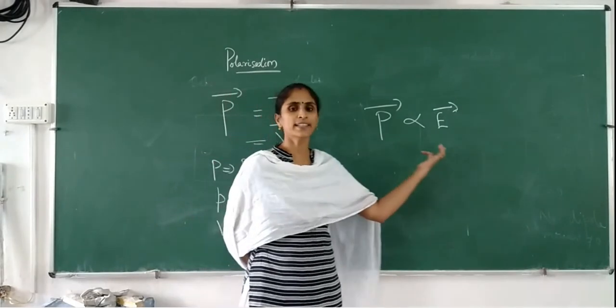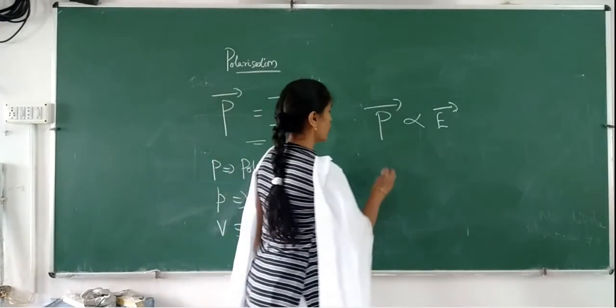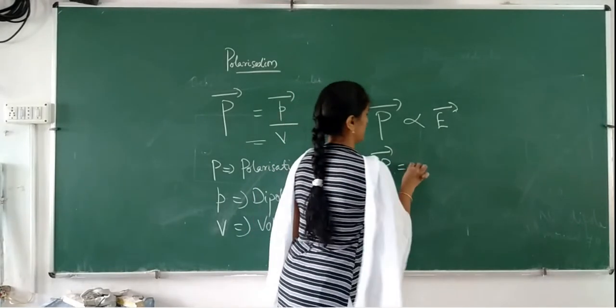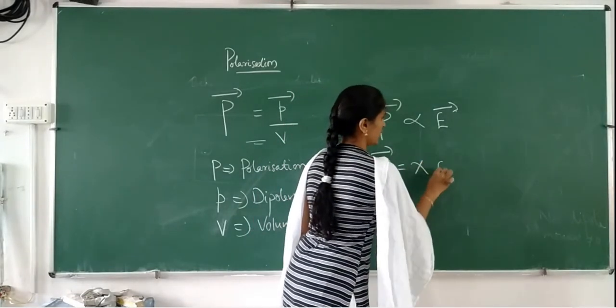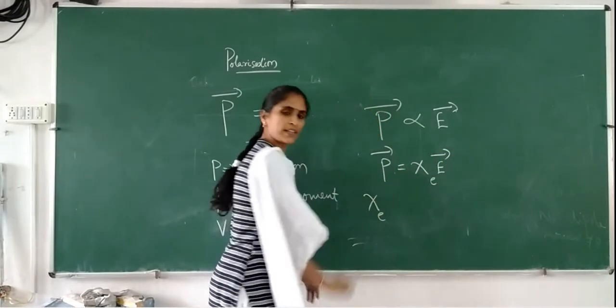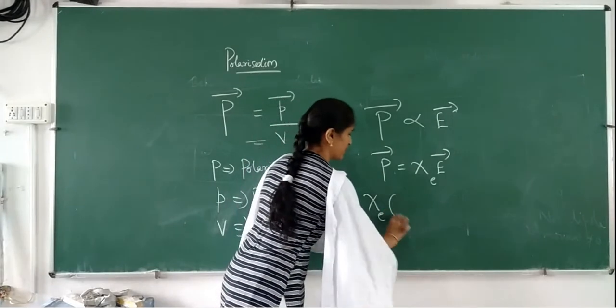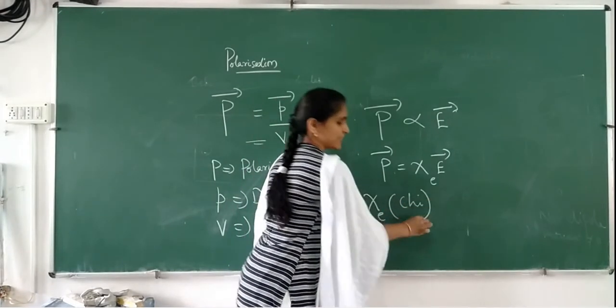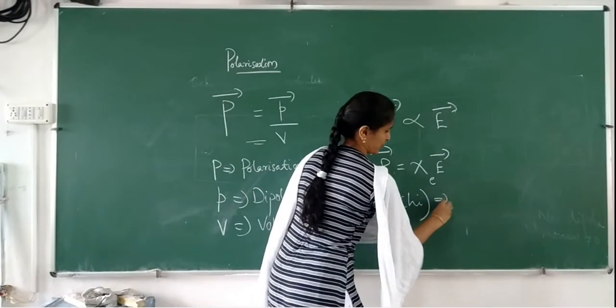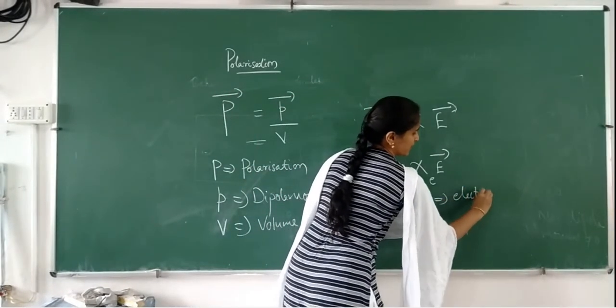So we can write P is equal to a constant into E, and this constant is pronounced as chi. It is written as CHI, and chi is equal to the electric susceptibility.